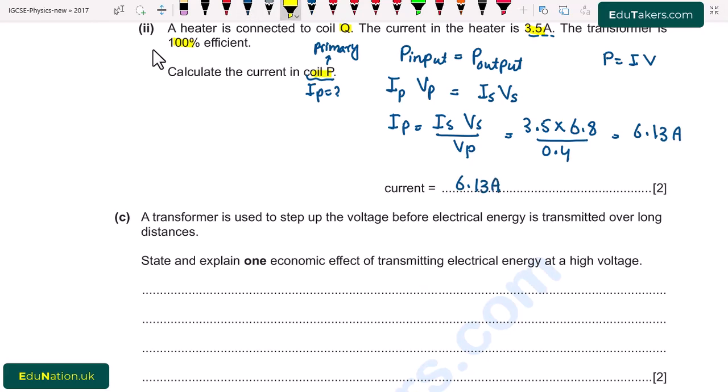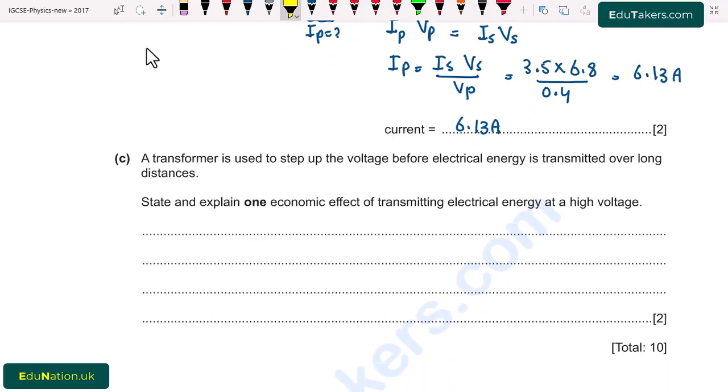Part C. A transformer is used to step up the voltage before electrical energy is transmitted over long distances. State and explain one economic effect of transmitting electrical energy at high voltage. So the effect is that there will be less energy loss in the cables.